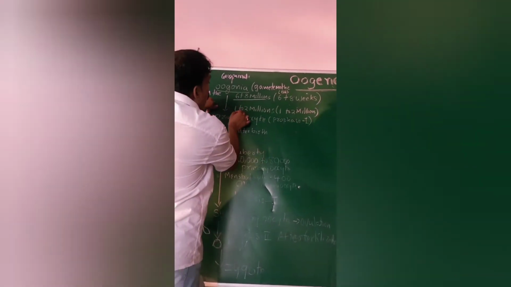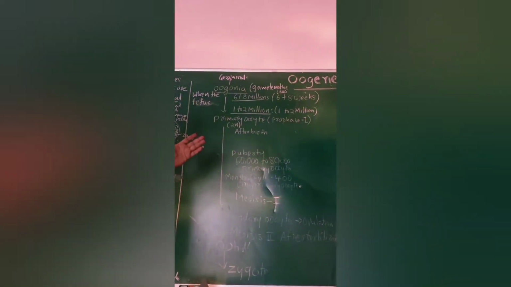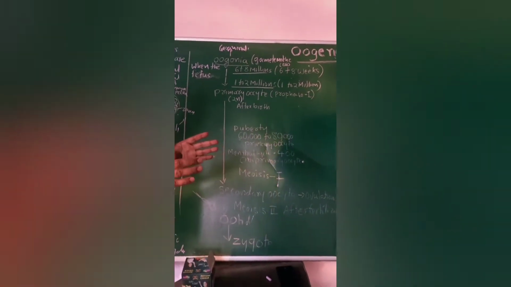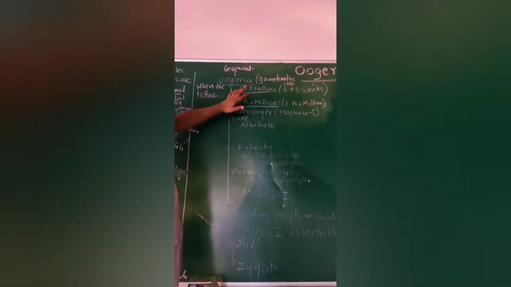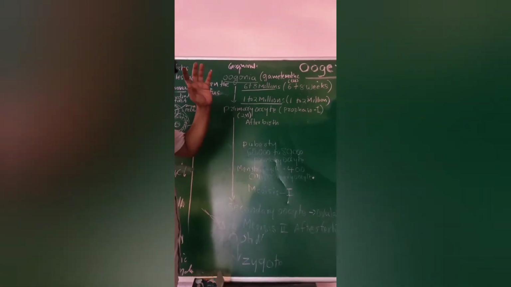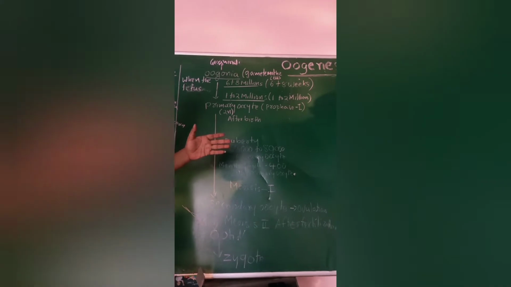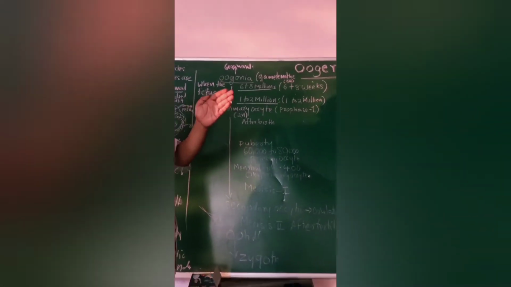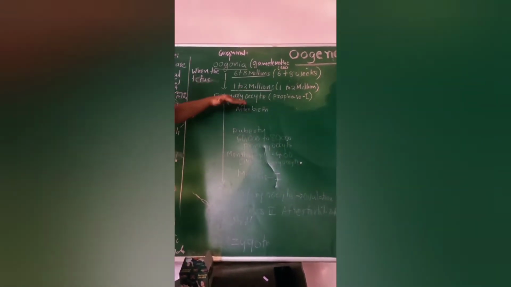The number of oogonia is reduced. At the final stage before birth, after completion of the gestation period, we will observe 1 to 2 million oogonia. First, 6 to 8 million oogonia are formed within the first and second month. After the second month, they are slowly reduced to 1 to 2 million only.